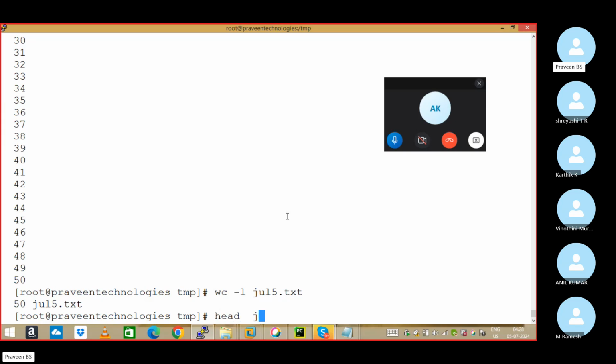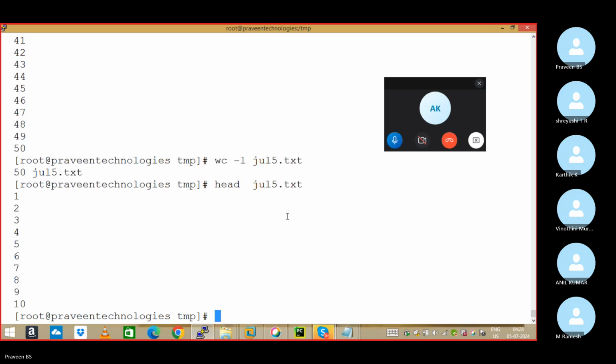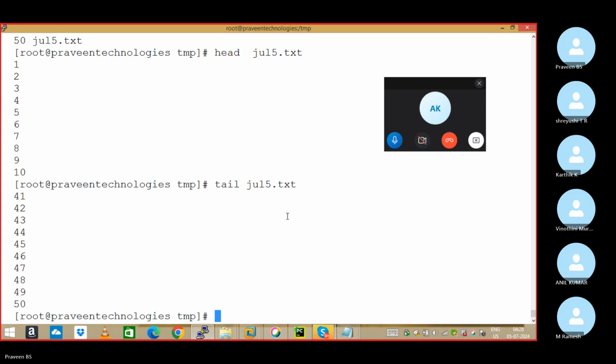The head command will show 10 lines by default. The head command by default shows the top 10 lines. What does the tail command show? Bottom 10 lines. Head command shows the top 10 lines by default. Tail command shows the bottom 10 lines by default. Correct? Cat shows the complete file, head the top.